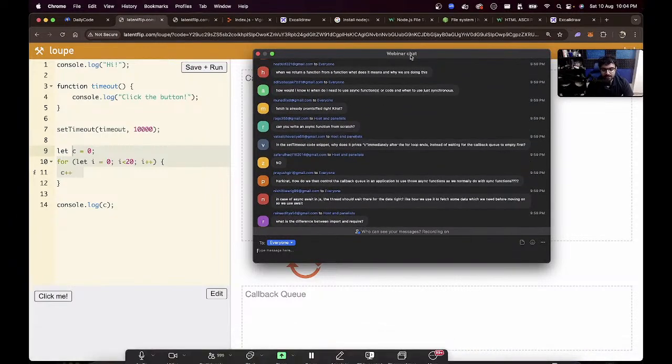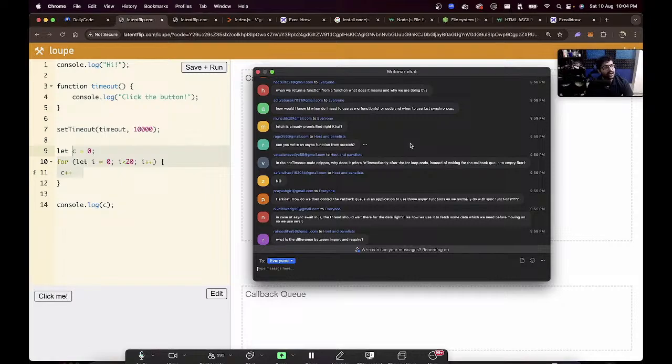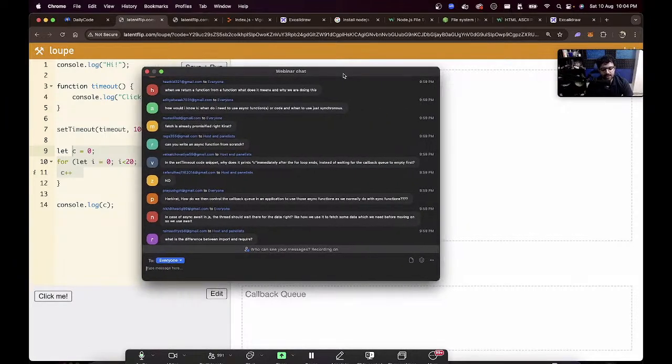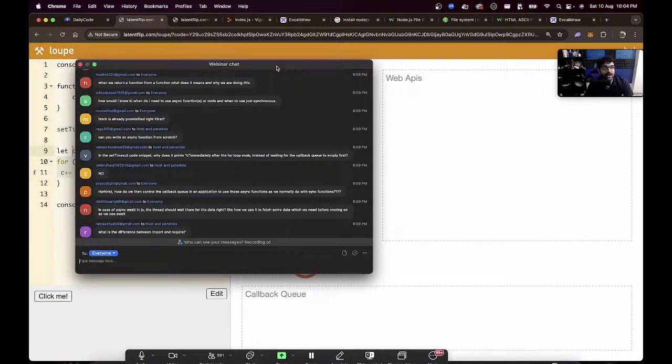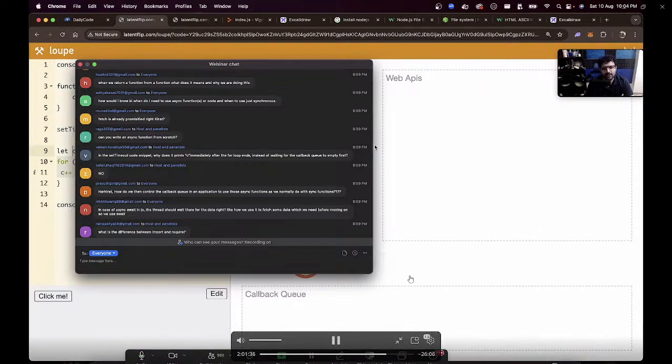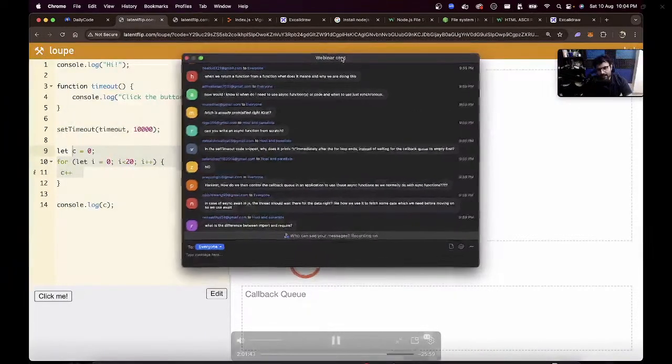Can you write asynchronous code from scratch? That is a great question, and I think the answer is no. You're saying without using any of these web APIs? Unless you can get access to libuv and spawn, I don't know. Maybe there's a way. I've never done it or seen it done. Whenever you write asynchronous code, you use other asynchronous functions that this web API section provides. Can you write one from scratch? It's a great question, and I don't know.